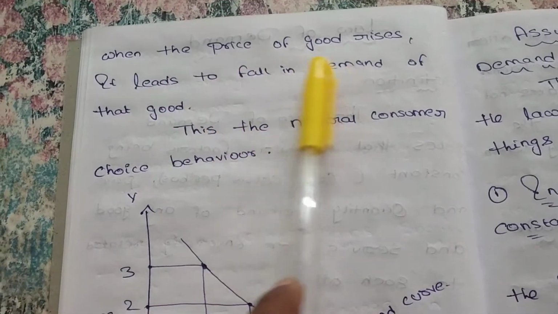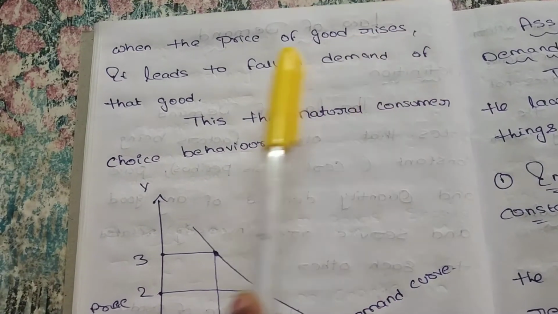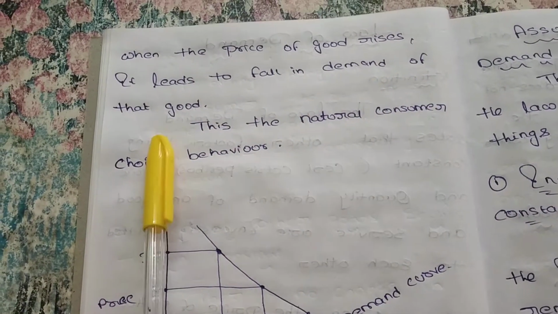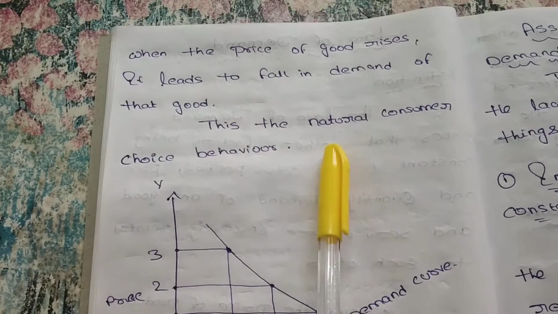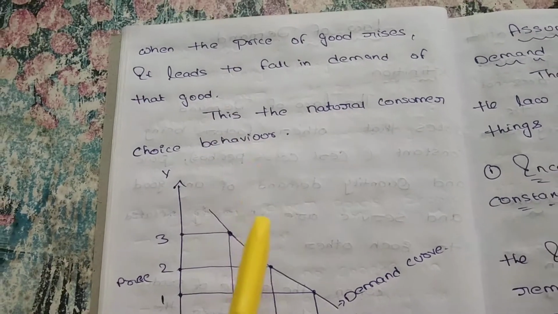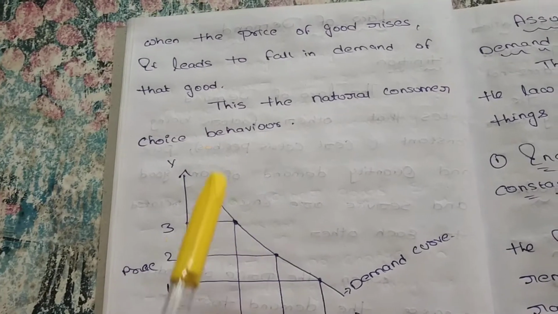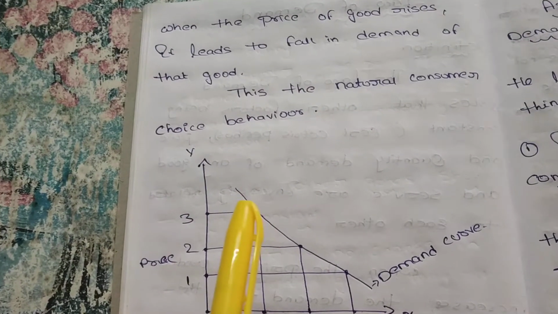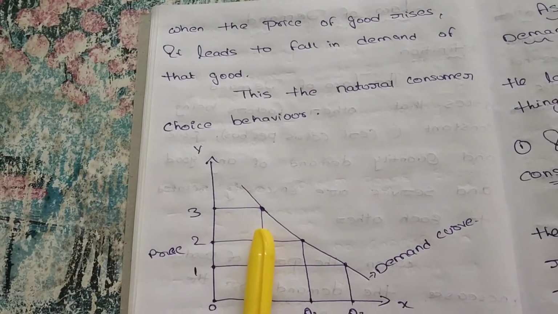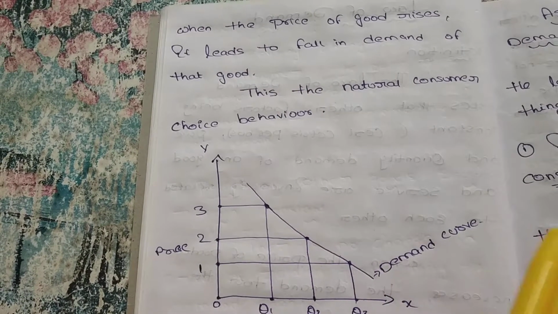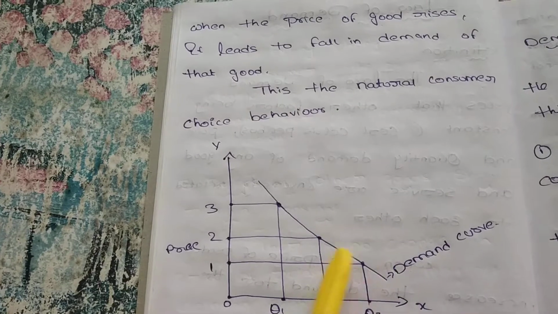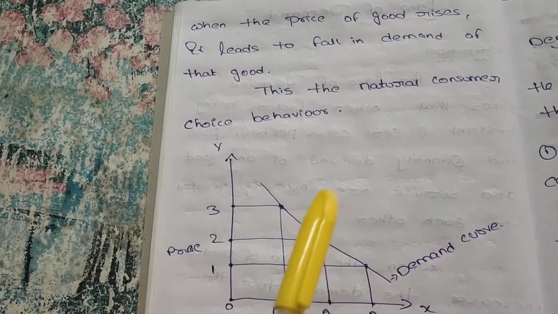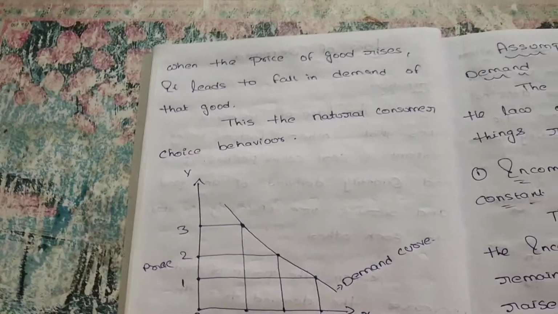When the price of the good rises, it leads to a fall in demand for the good. This is the natural consumer choice behavior. For example, if the cost of 10 apples is 200, we purchase 10 apples. When the cost decreases, and for 50 rupees we get 10 apples, then we purchase 20 apples. So it is natural human behavior.